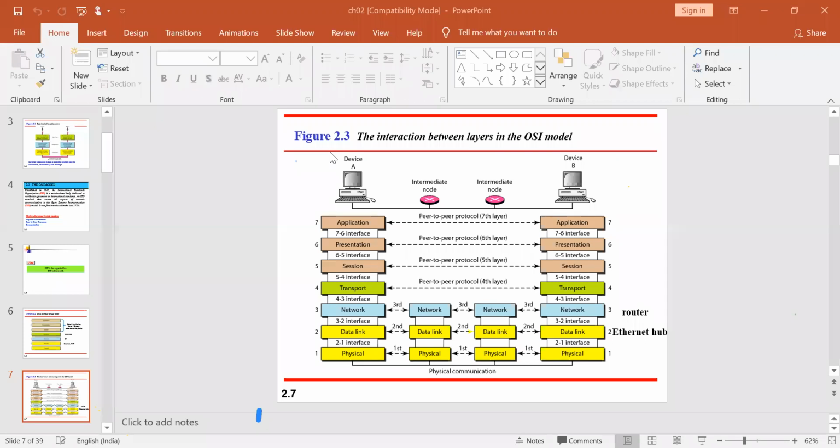Which is that? It can be anything. For intermediate nodes, it is not necessary that you need a particular access point or a router or hub or switch. It can be anything. The thing is, we cannot transmit the data to a far distance. Always, if I start to transmit, now only you might have experienced it from the morning class.